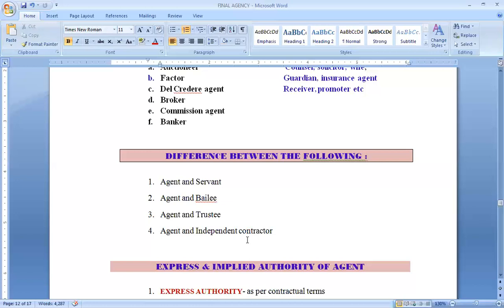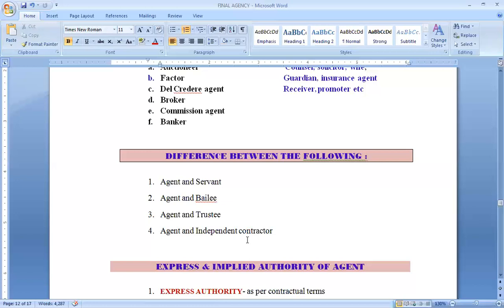Whereas the agent is bound by the limits or the restrictions imposed on him by the principal. So he is not that free to do what he wants to do, whereas an independent contractor is doing everything independently. Also, an independent contractor has no authority to bind the principal for his acts, whereas an agent binds the principal for whatever he is doing in the course of agency.